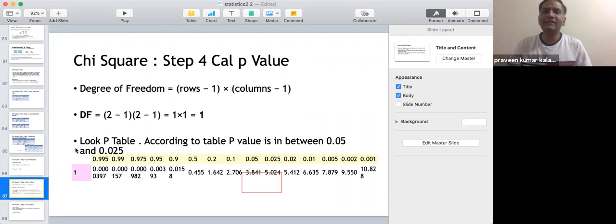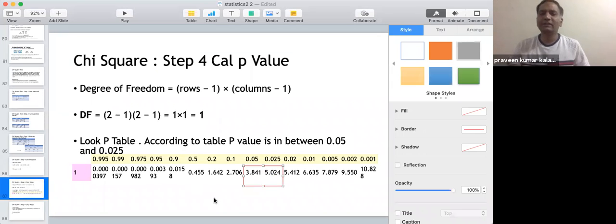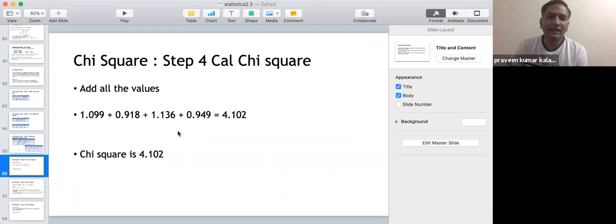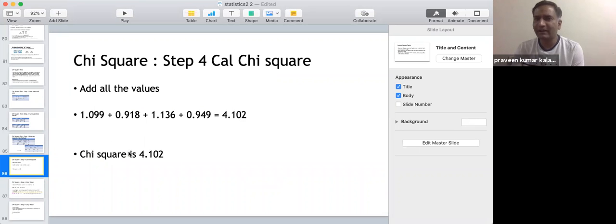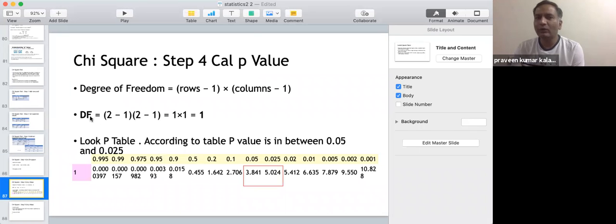Okay, so using this chi-square, you actually go and find out what exactly is the P. This is a little tricky in terms of how you actually look at the table. There are 2 ways of doing this. Using this chi-square, you can't make the conclusion. Ultimately, our aim is to make the conclusion whether male and female as a gender makes a difference in holiday choice or not, right? So using this particular value, you can't really conclude it. Hence, what you do, you convert this value into the P value.